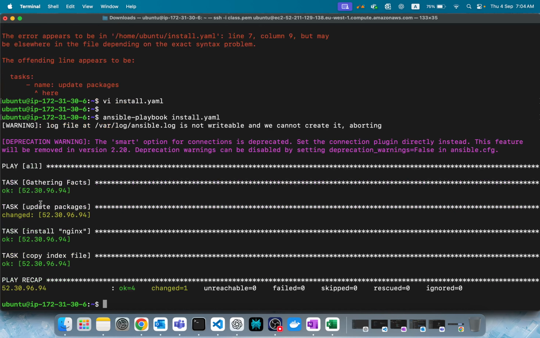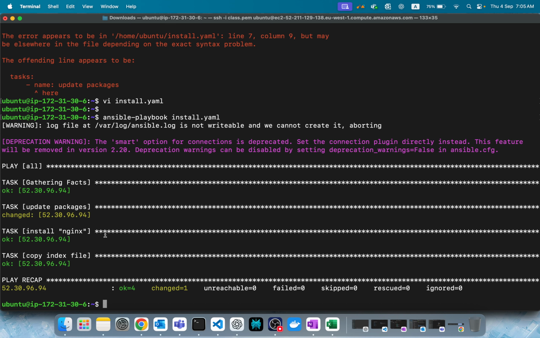But of course, I told you I have only one server, so obviously it will run. If you have multiple, try with multiple when you practice. delegate_to runs the task on a particular node, and the run_once argument runs it only once on that machine. The remaining will all be ignored. Got it? So that's about running a task on a specific node only and ignoring it on others. These are small things in Ansible which we discuss today.